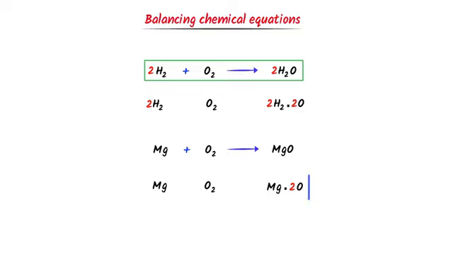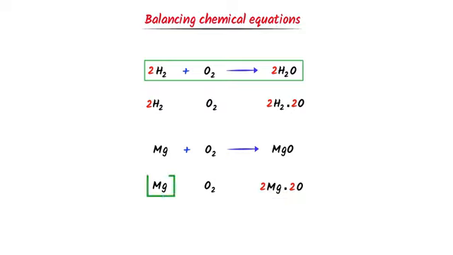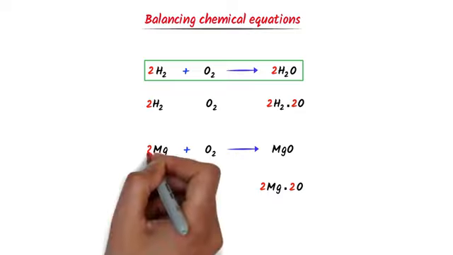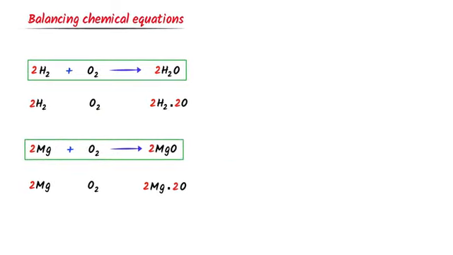We know that oxygen is attached to the magnesium. I also put here 2. Now at the left hand side, there is 1 magnesium and at the right hand side, there are 2 magnesium. I put here 2 and magnesium is also balanced. Lastly, I take this 2 and write it here. This is a complete balanced chemical equation.